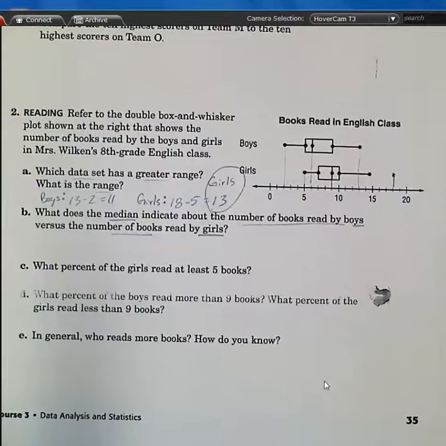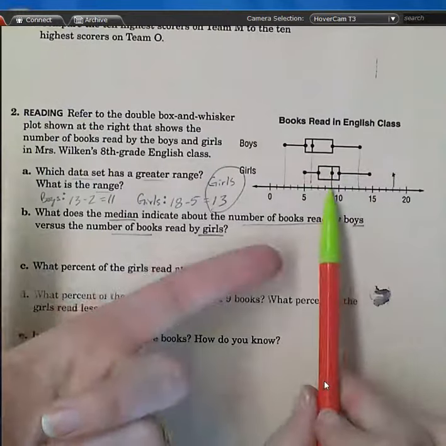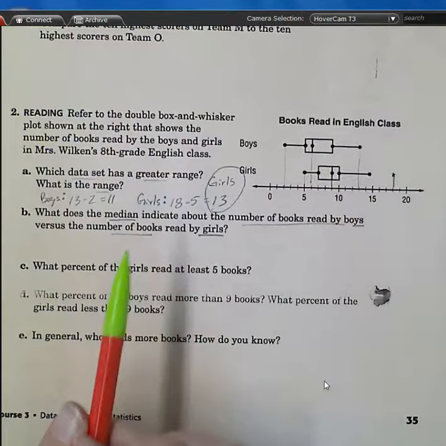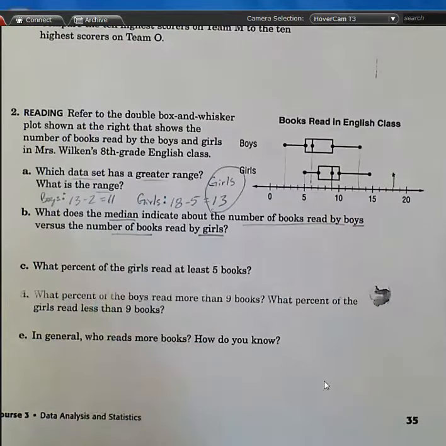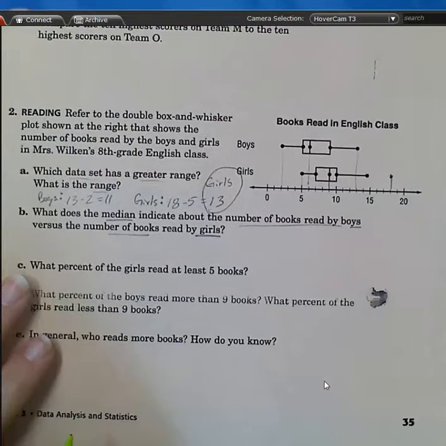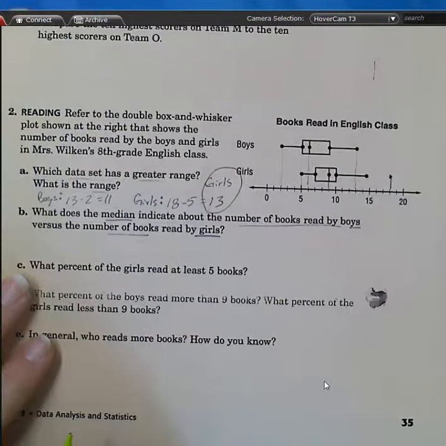They're asking for a statement. Who thinks they can make a sentence? If the median for the girls is 9 and the median for the boys is 6, what does that mean? Yes, and so that's what I'm asking for. So what sentence could we write that explains what that indicates, Emma? That on average, a girl reads more books than boys. Good. So Emma and Nate, good tag team.